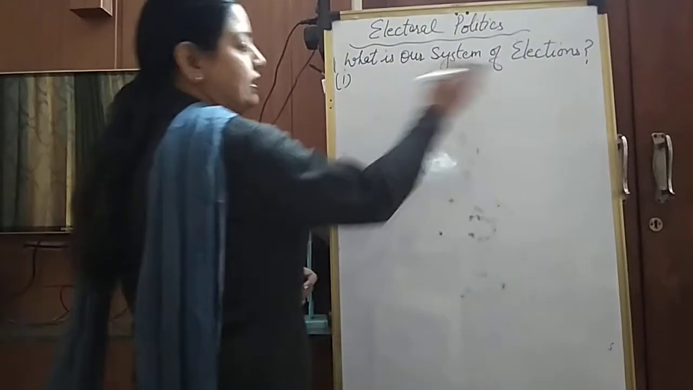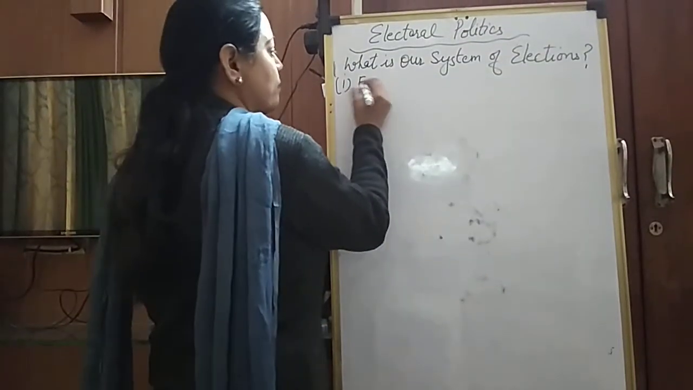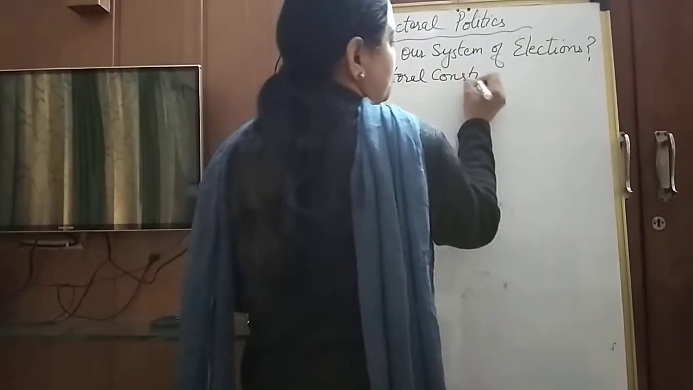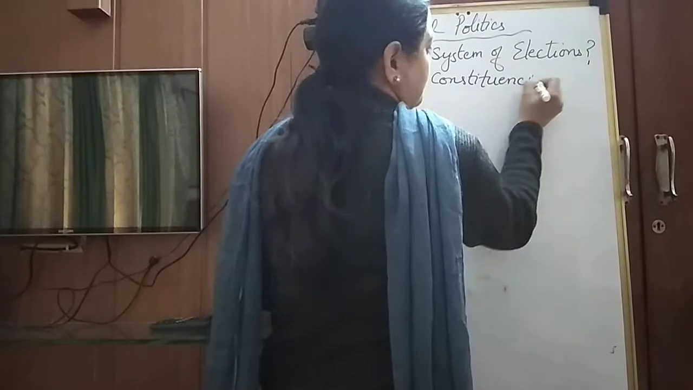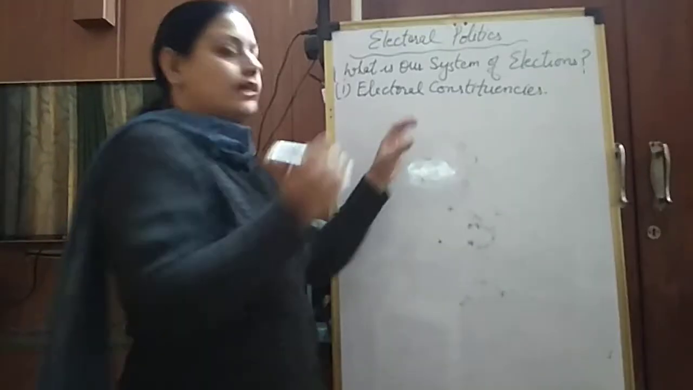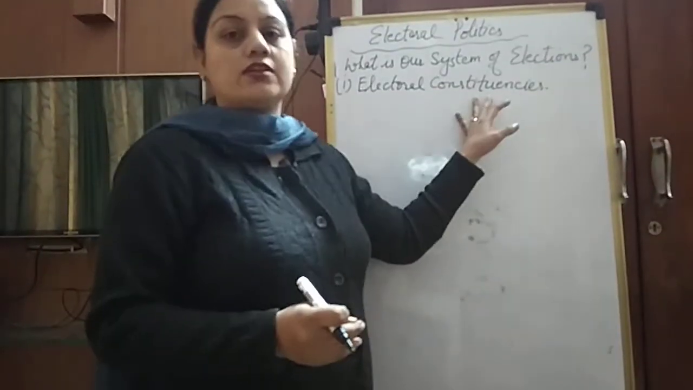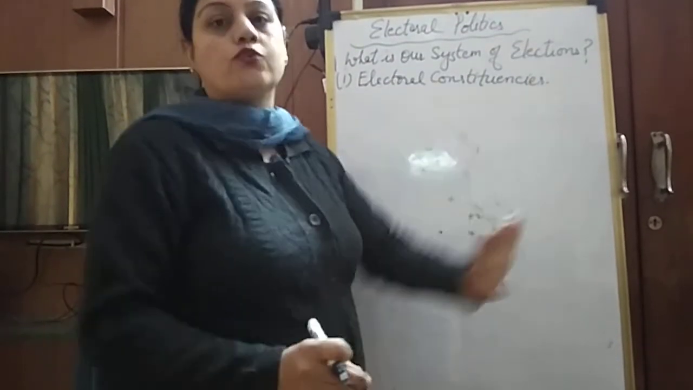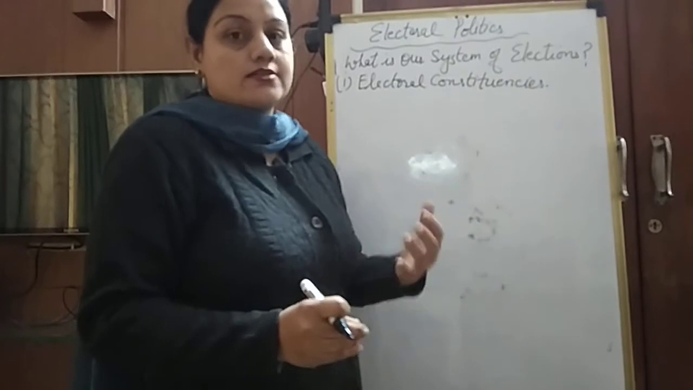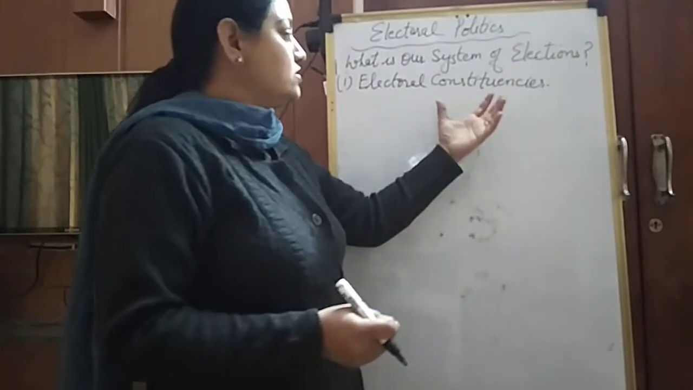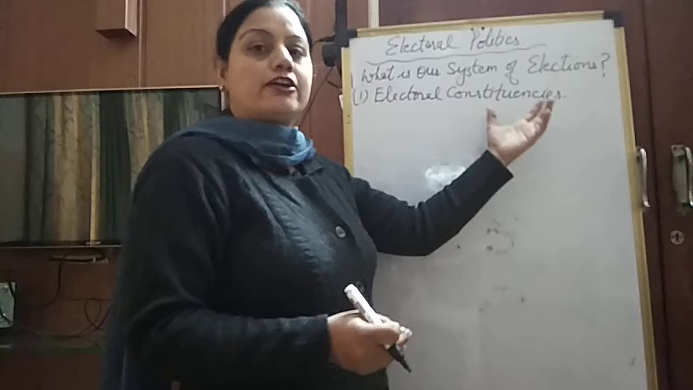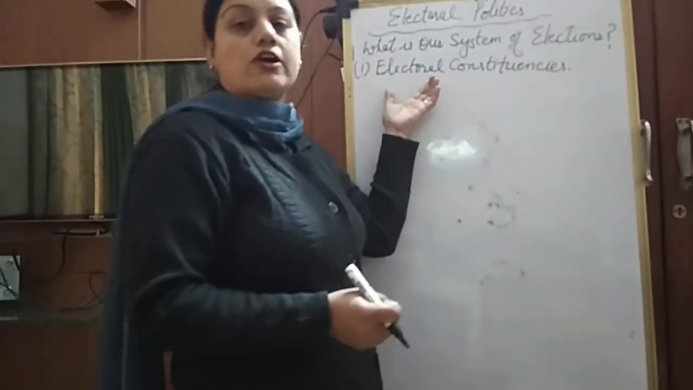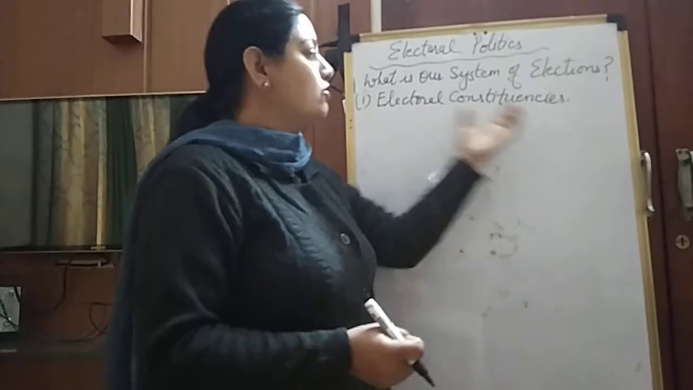First of all, India is divided into electoral constituencies. That means the whole country, with billions of people living in it, together cannot cast their vote to choose a representative. So there are some criteria on which the country is divided into smaller parts for elections, which are called electoral constituencies.